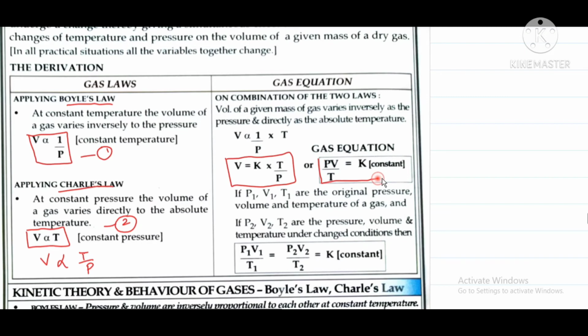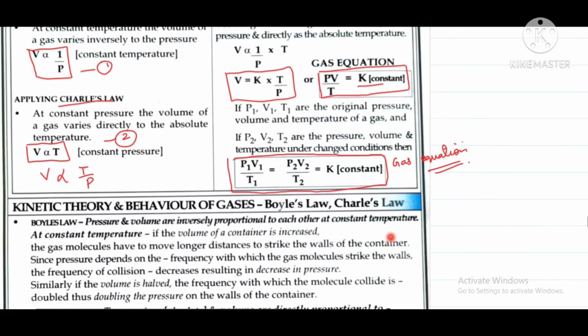Or from that, P into V by T is equal to a constant. And from that we get P1 V1 by T1 is equal to P2 V2 by T2. So this is our gas equation. Is it clear? So the gas equation is P1 V1 by T1 is equal to P2 V2 by T2.